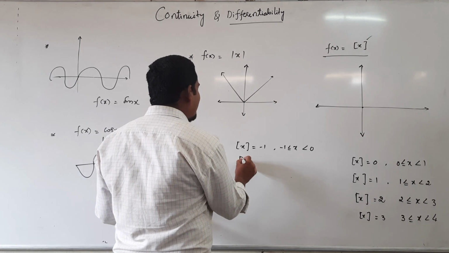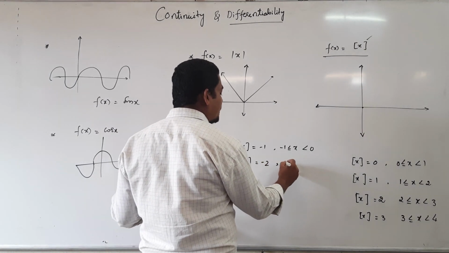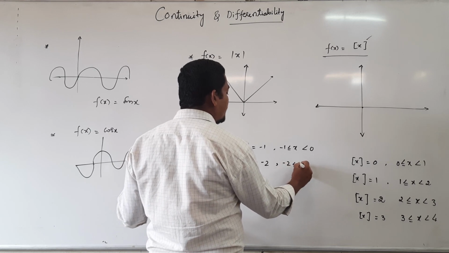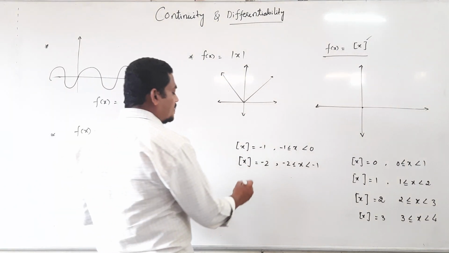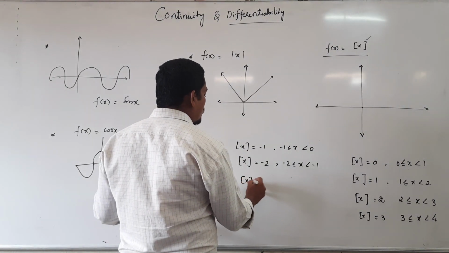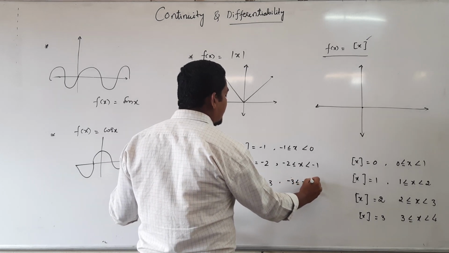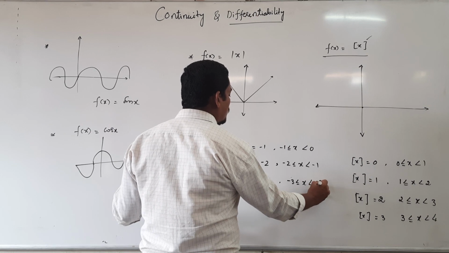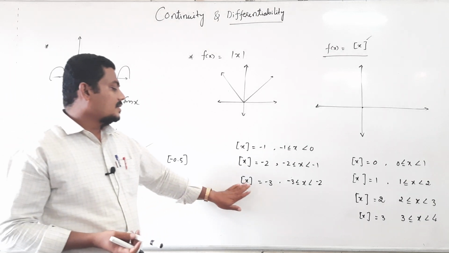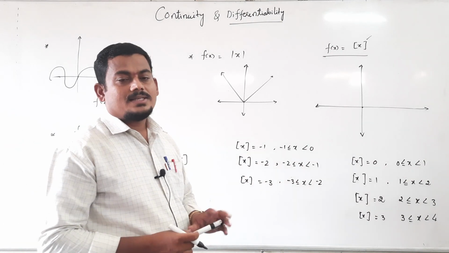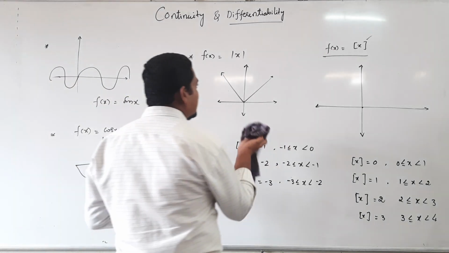Then step x equal to minus 2, when x value includes minus 2 and excludes minus 1, and step x equal to minus 3, including minus 3 and excluding minus 2, and so on. This thing you already know, right, about step x.